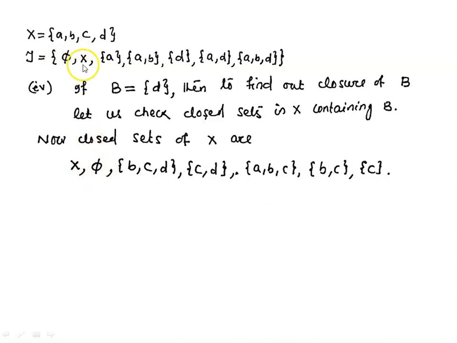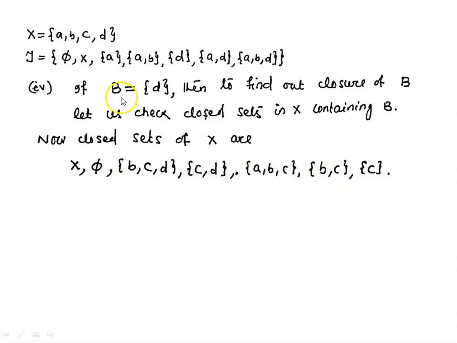Because empty set and X are open in X, their complements are closed in X. So X and the empty set are closed sets in X. If we take the open set {a}, its complement is closed, so complement of {a} is {b, c, d}. This is a closed set. Similarly, complement of {a, b} is {c, d}. This is closed. Complement of {d} is {a, b, c}. This is a closed set. So these are the closed sets in X.